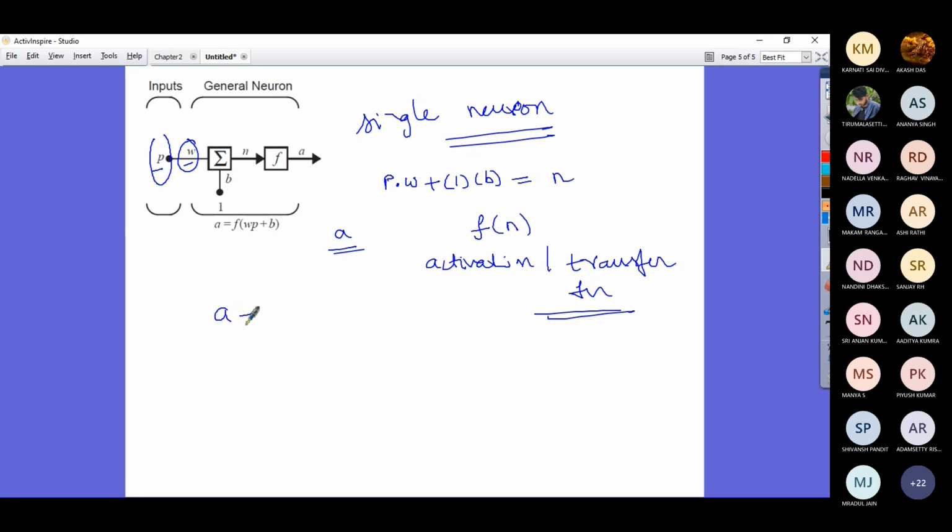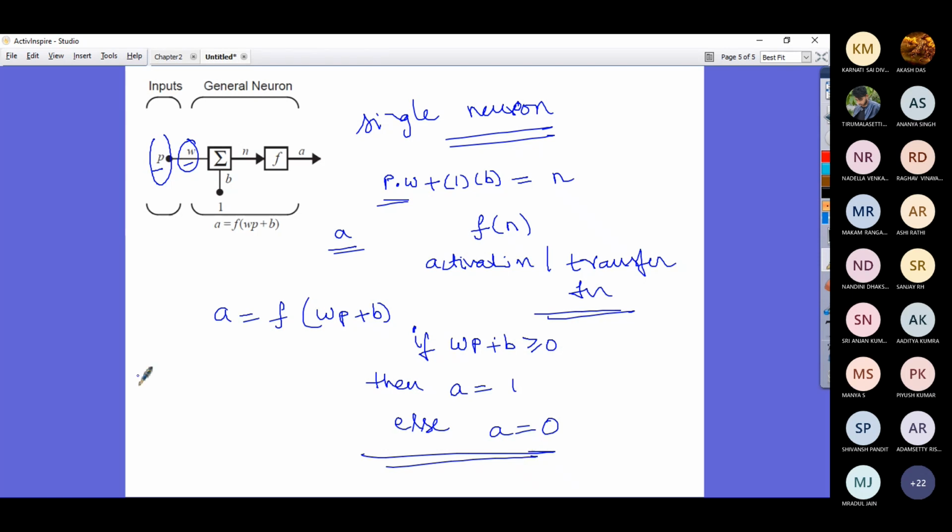So how do you write it? A is equal to f of WP plus bias, is your output. Is that clear? If WP plus B is greater than or equal to 0, then A is equal to 1. Otherwise A is equal to 0.